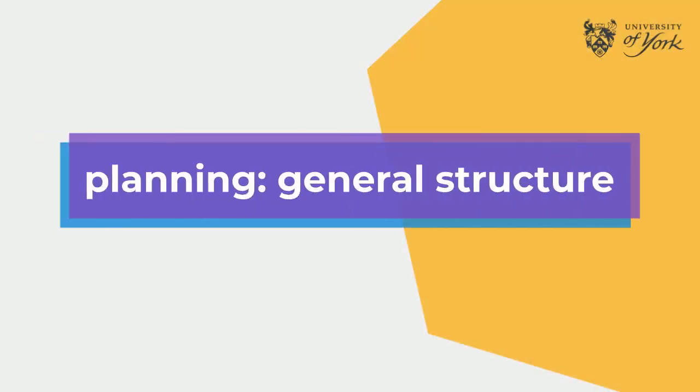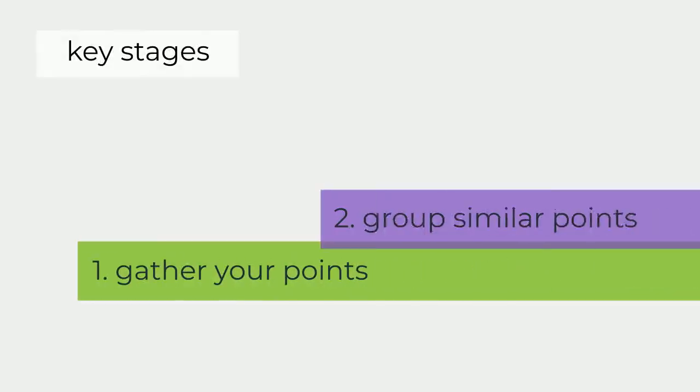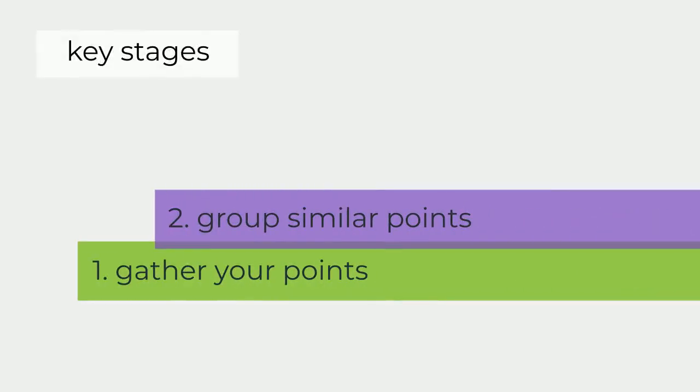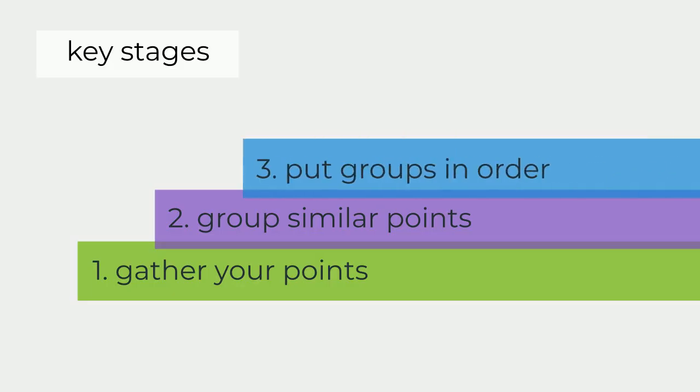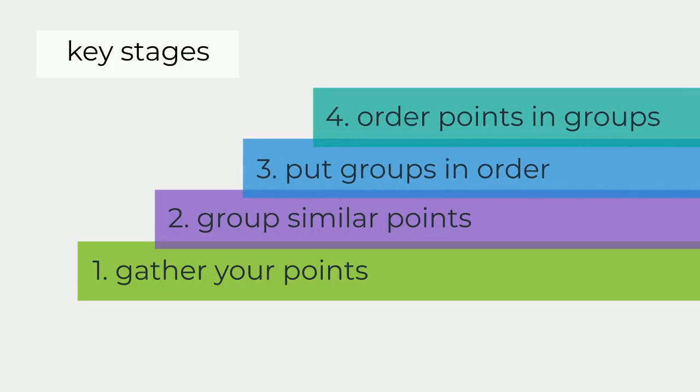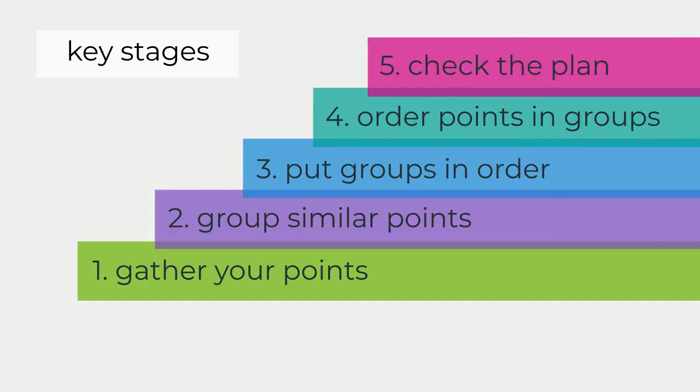Planning the general structure of an assignment lets you sort out the overall organisation before you start writing, which really helps to improve the clarity of your final work. The key stages of general planning are to first gather your points, then group similar points together, put the groups in order, and then order the points within the groups. Finally, check the plan includes all the required elements.